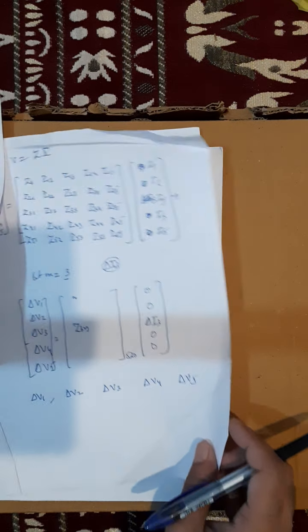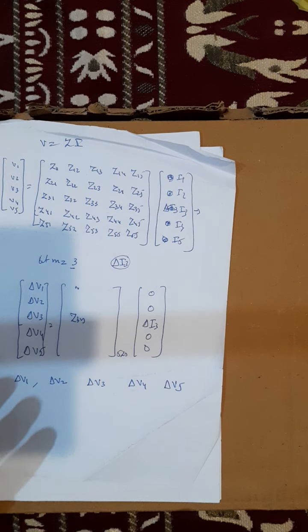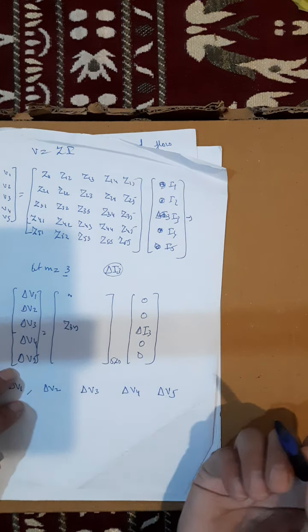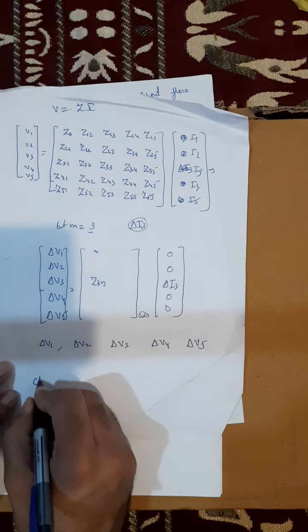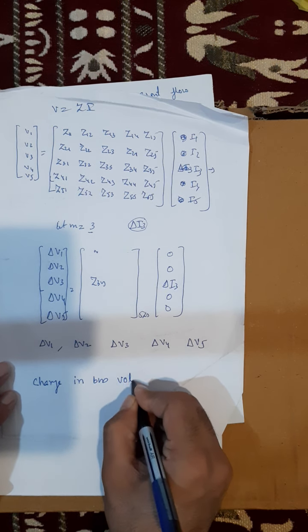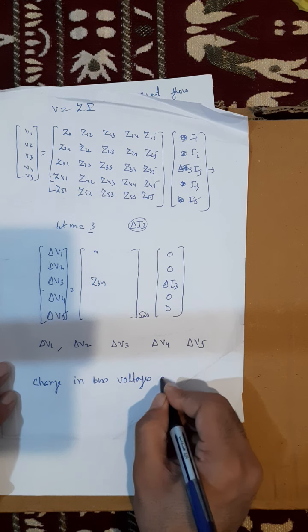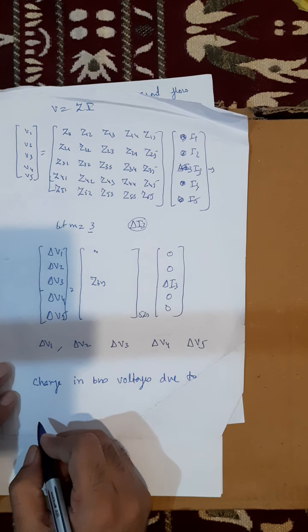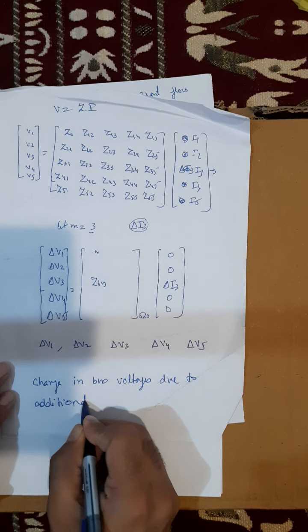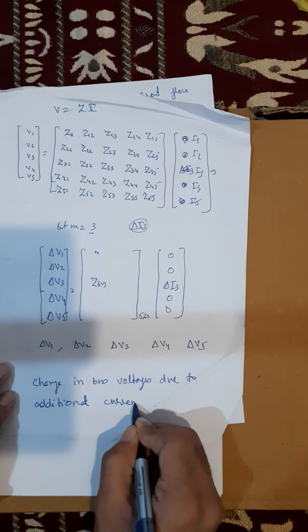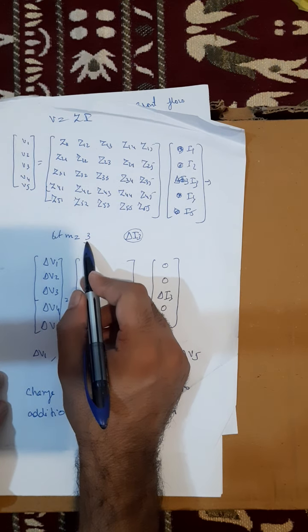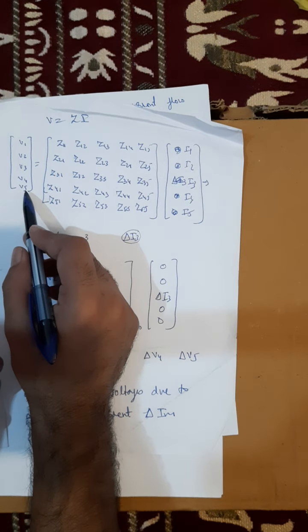So I can write here the changes in the bus voltage due to an additional current delta Im.